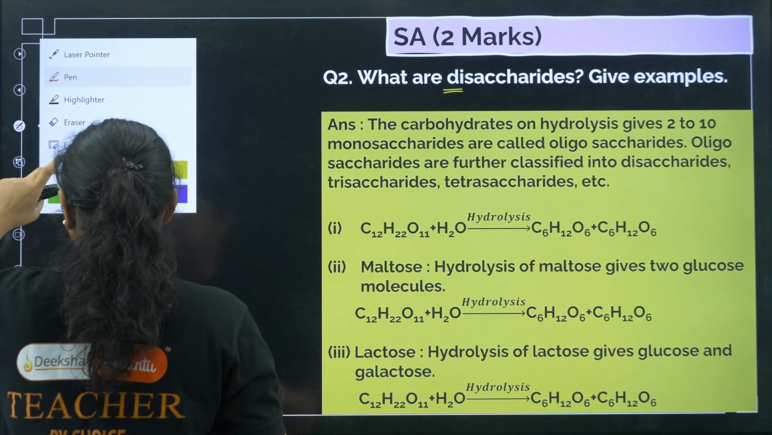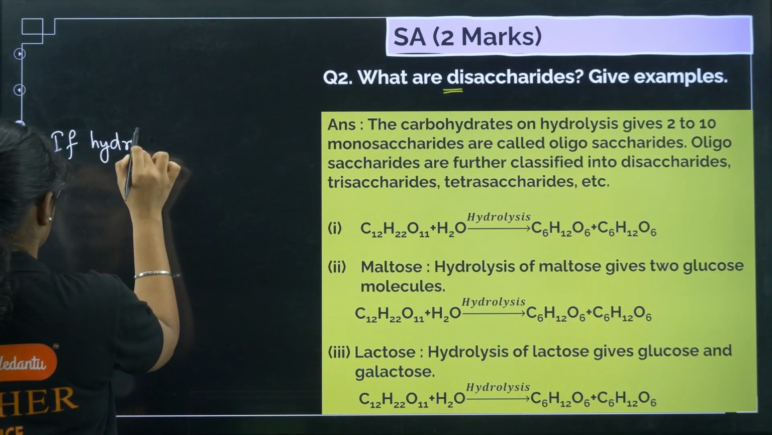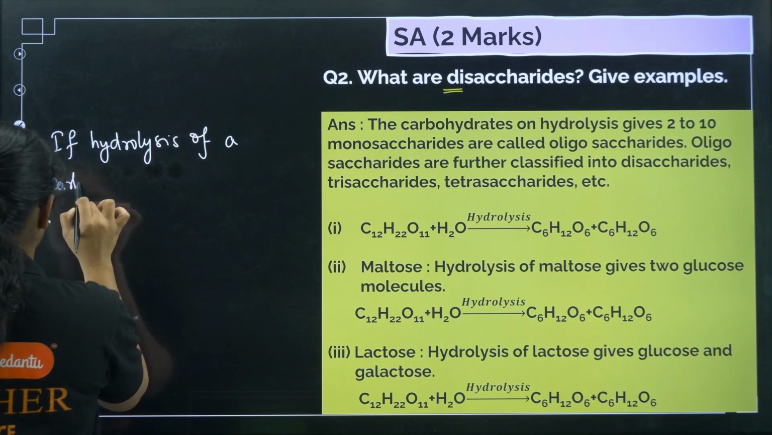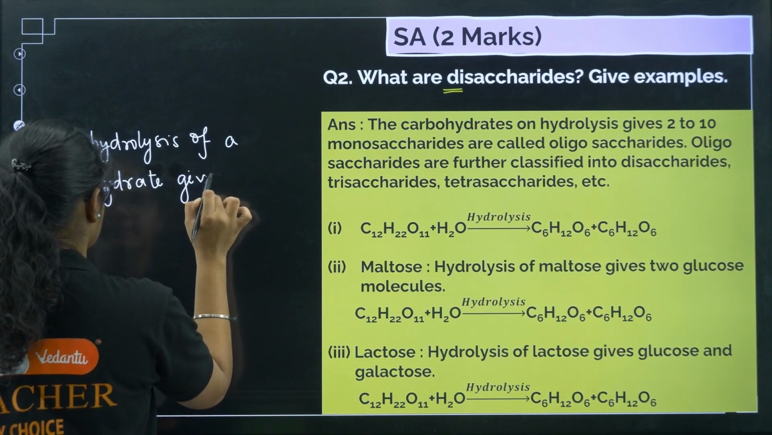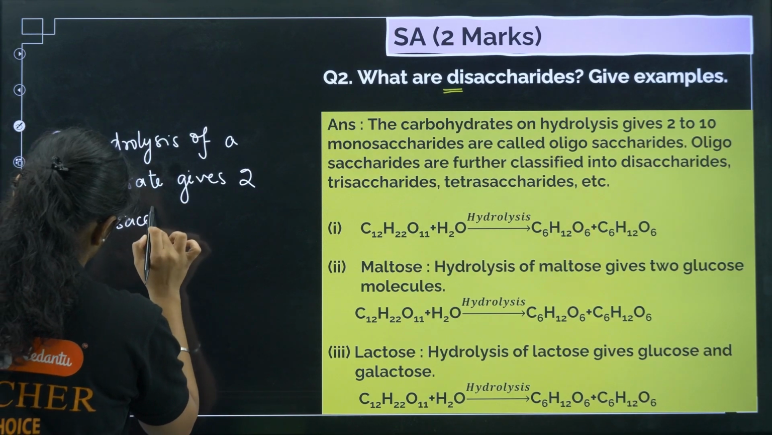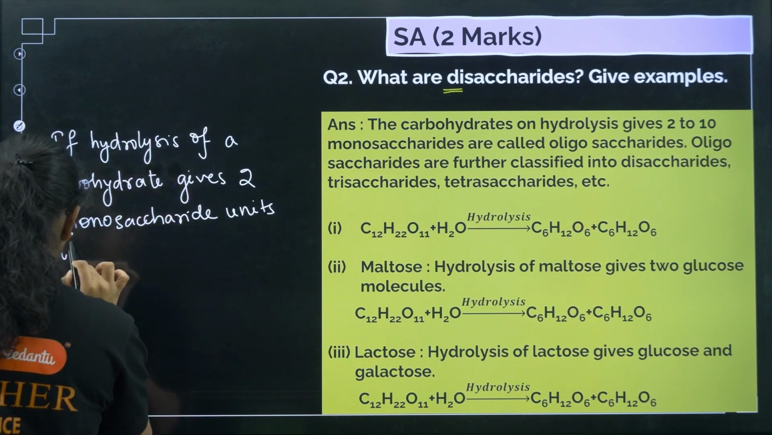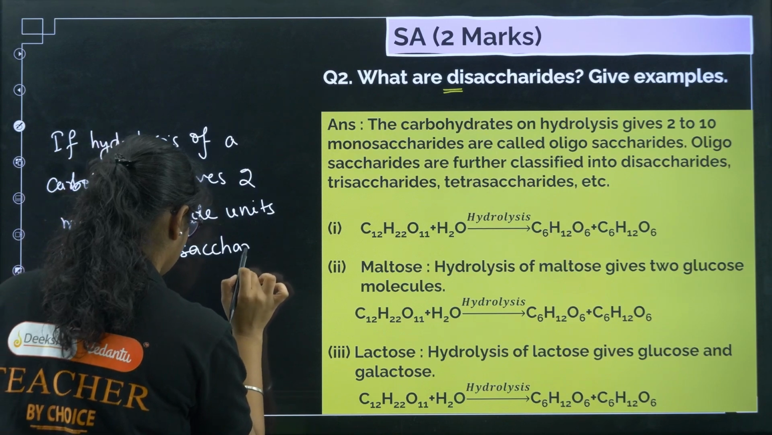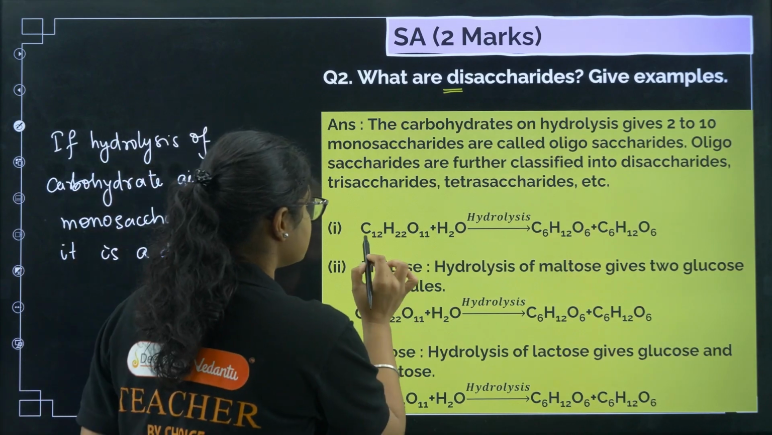Okay, let me give the answer for this one here. If hydrolysis of a carbohydrate gives 2 monosaccharide units, it is called as a disaccharide. Okay. Example you can give here. For example, this is sucrose, right?